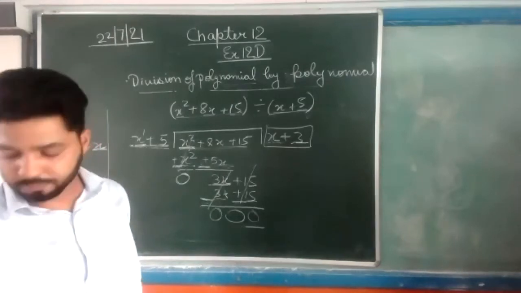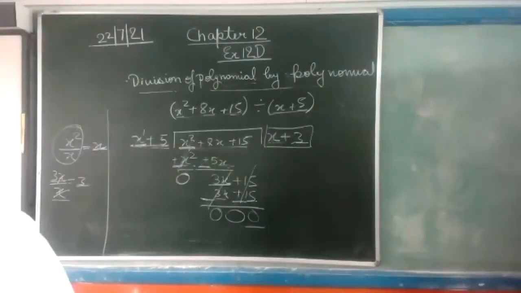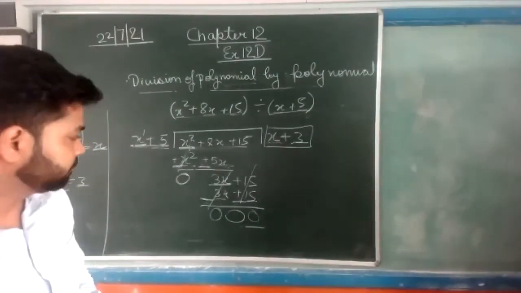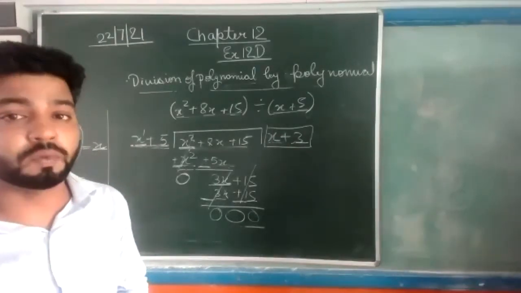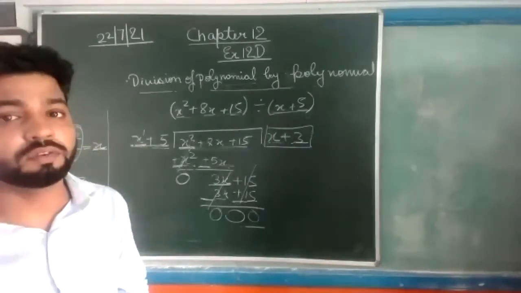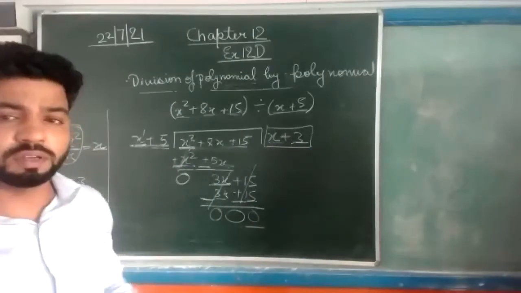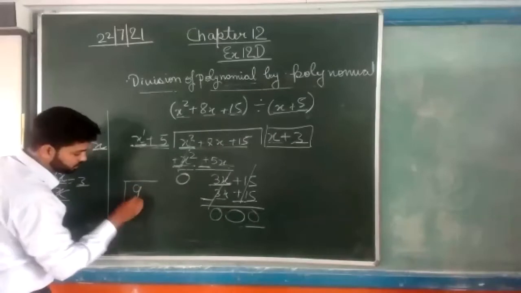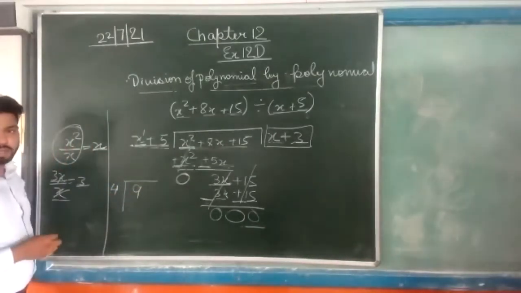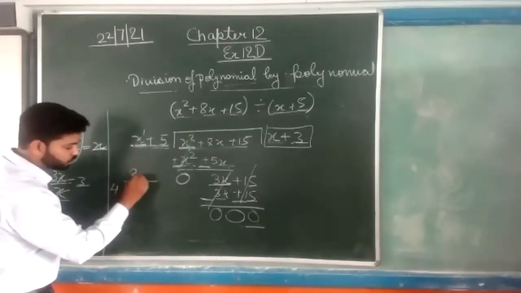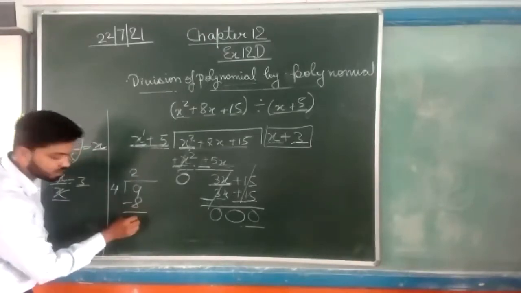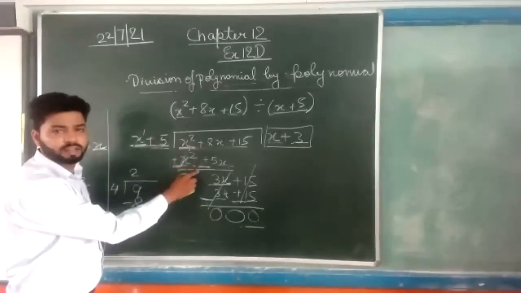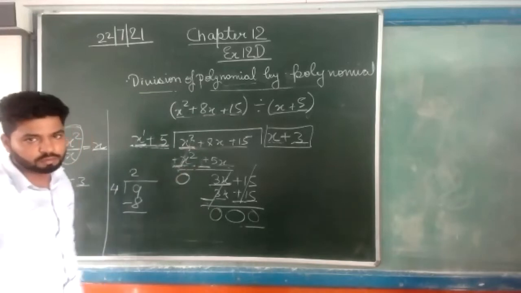Yes, Artika. Sir, why are we changing the signs? Because we are subtracting the equations. In division, we are subtracting. As in the previous classes, if you have to divide 9 by 4, we just take 4 twos are 8 and subtract. Here we are subtracting this term in the same way, as we also do here. Okay.